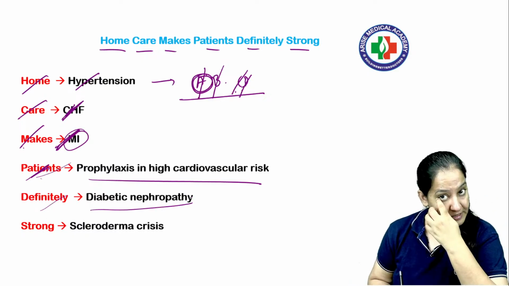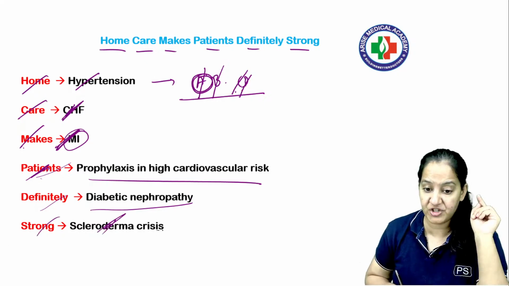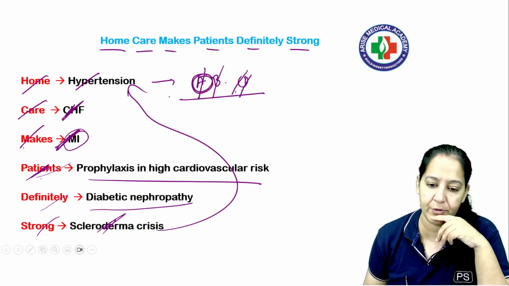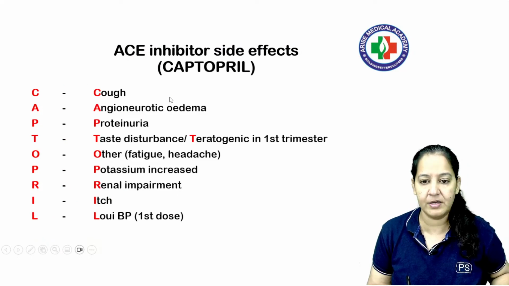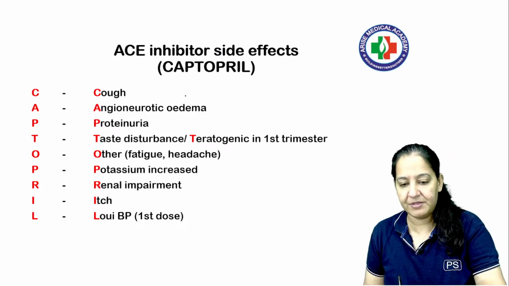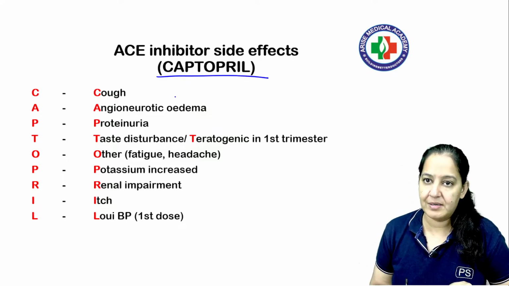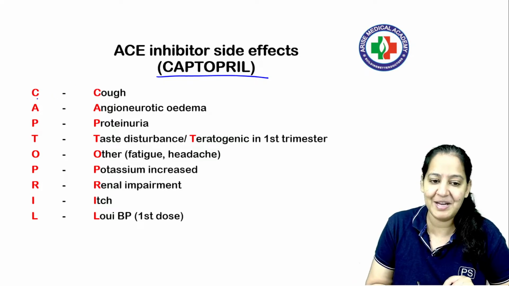D is diabetic nephropathy, and S is scleroderma. In scleroderma, maybe hypertension is there, and a severe hypertensive crisis is there. So that is scleroderma, है ना? So please learn, the uses are in front of you. Okay, these are the uses. Now the side effects of the ACE inhibitor. How many side effects do you know? For ACE inhibitor side effects, there is a mnemonic. The mnemonic is captopril. Captopril ही mnemonic है. Captopril is one of the ACE inhibitors ना.